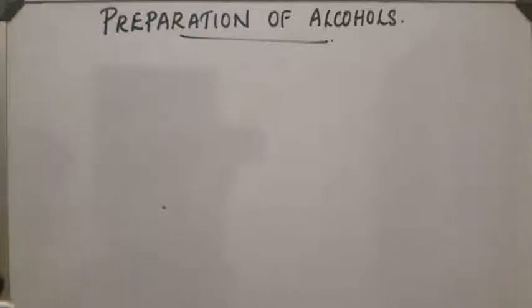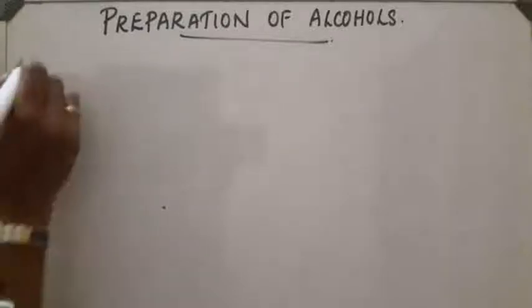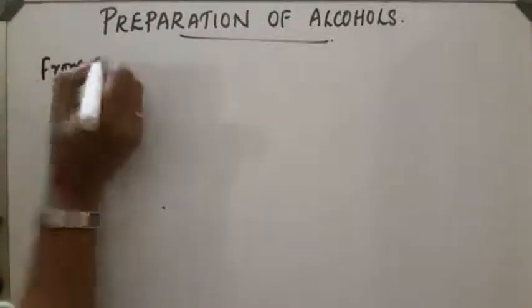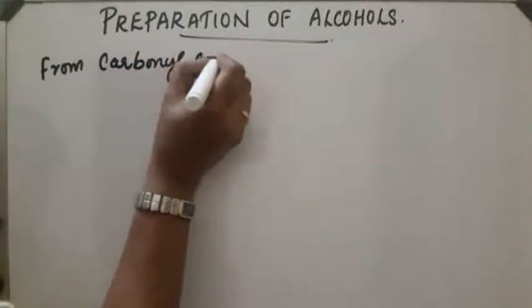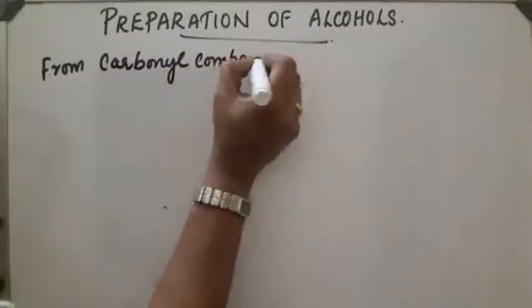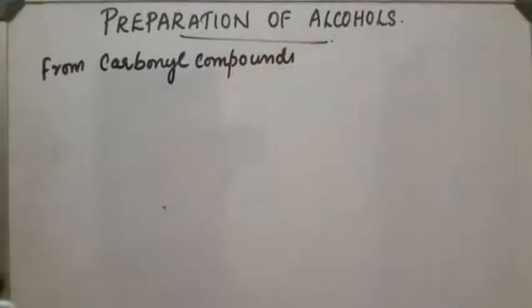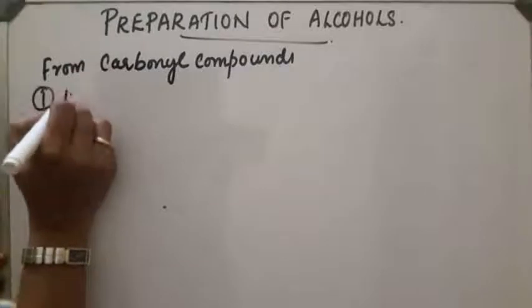Preparation of alcohols. Preparation of alcohols from carbonyl compounds, that is, compounds containing the C double bond O group, like aldehydes, ketones, acids, esters, etc. First method is the reduction of aldehydes and ketones.